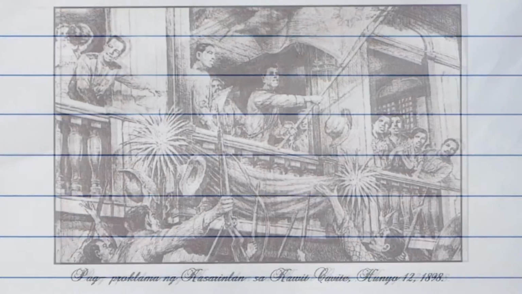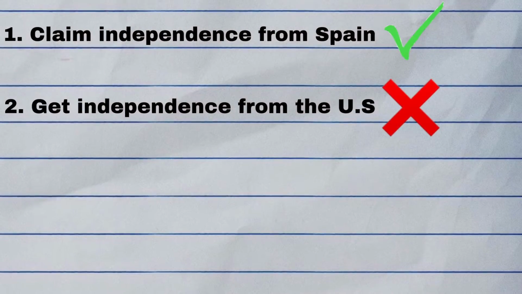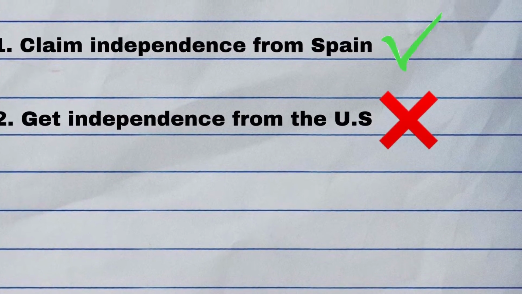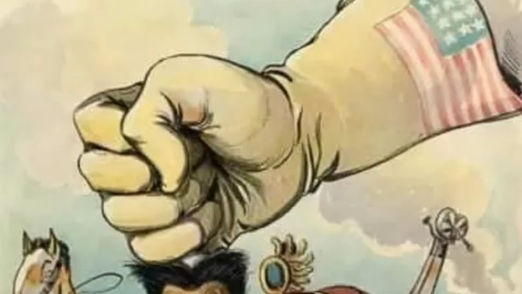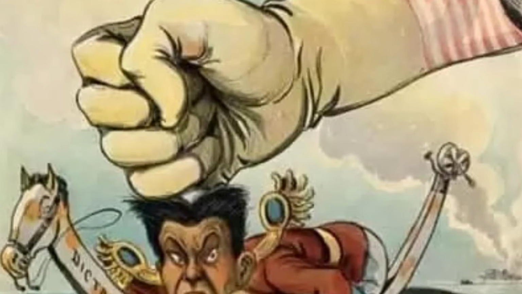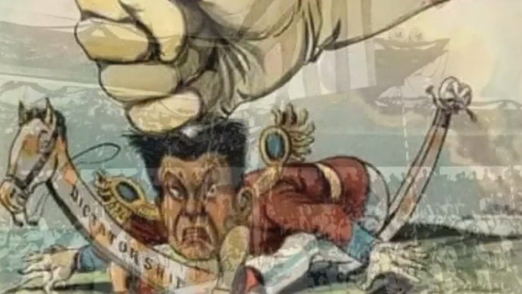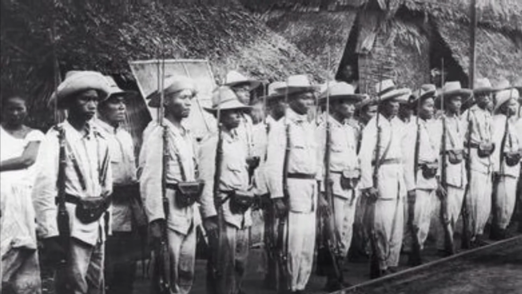At the beginning, the Philippines' first plan was to earn independence from Spain, and the U.S. helped them achieve that. After that, the Philippines wanted to earn independence from the U.S. as well, but the U.S. did not want the Philippines to do so. That's when the Philippines felt a sign of betrayal. The Filipinos were furious about this incident, and it caused a war between them and the United States. The result from the war led to many deaths, and it caused a very tragic event.